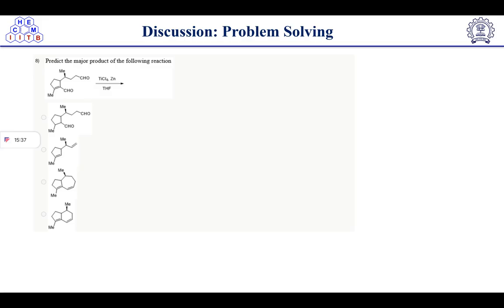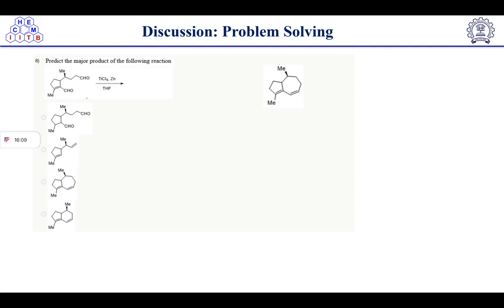Next question is predict the major product of the following reaction. So here we have an aldehyde, TiCl4, zinc and THF, right? So in this case, a condensation type of reaction will take place.